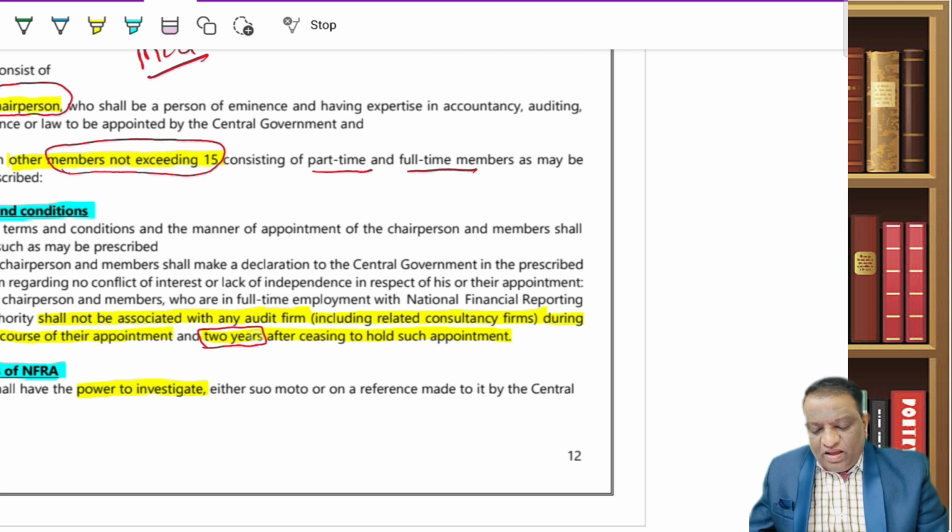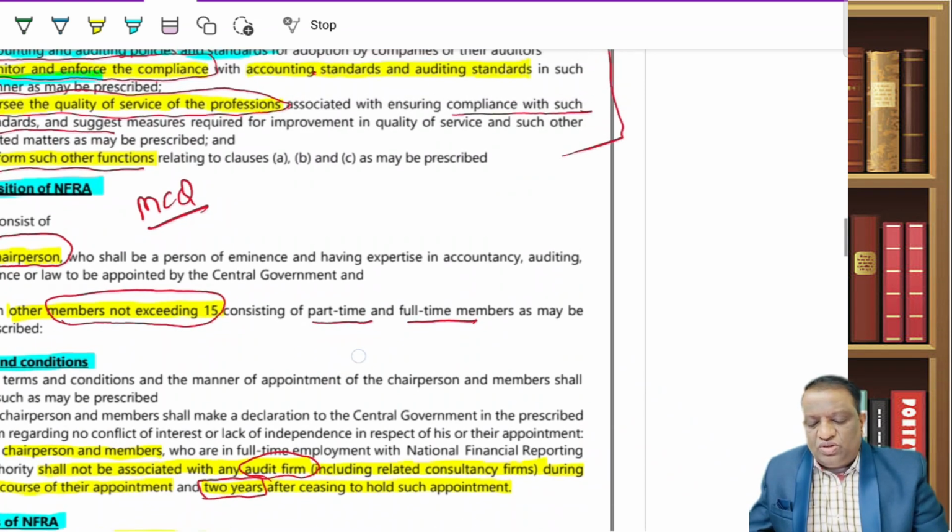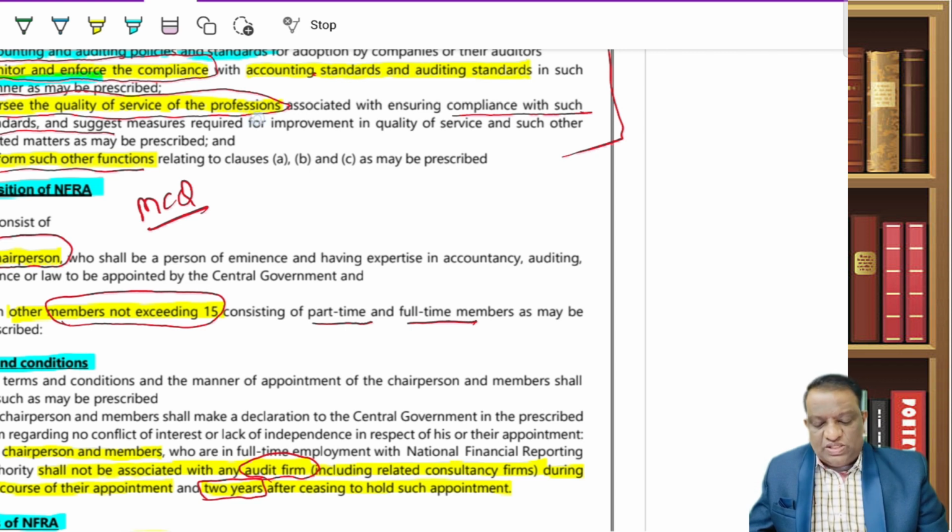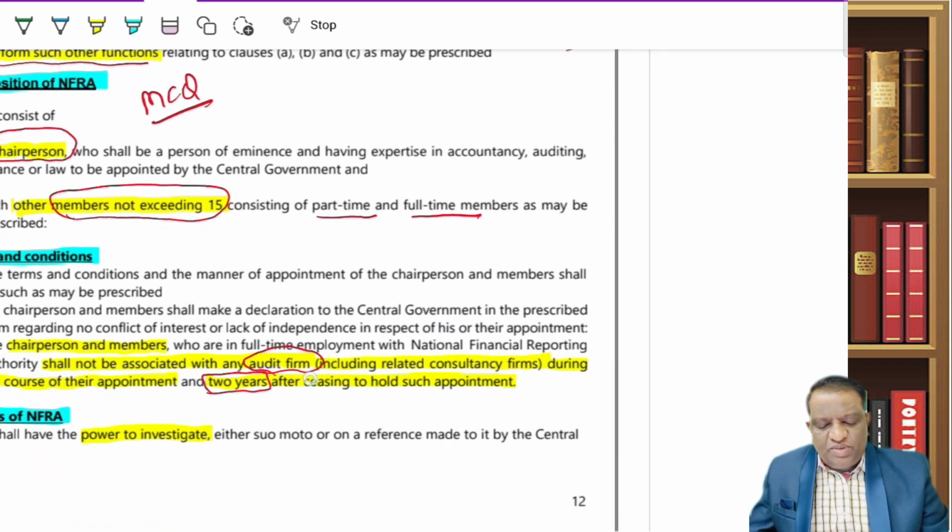The chairperson and the members who are in full-time employment with this NFRA shouldn't have been associated with any audit firm. The reason is, the function of this NFRA itself is to review the quality of services rendered by these professionals. So they are not supposed to have been engaged with any audit firm, including their related consultancy firms. For how long? For 2 years. For the past 2 years they shouldn't be handling any assignments, or for 2 years after ceasing to hold such appointment.